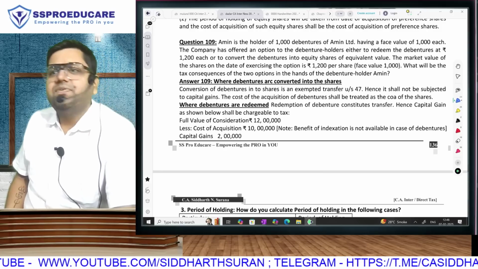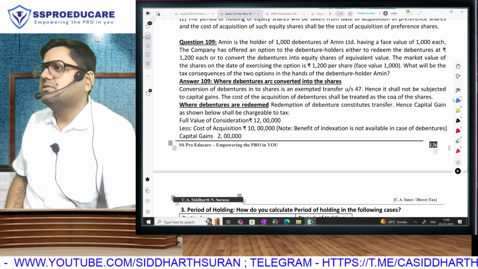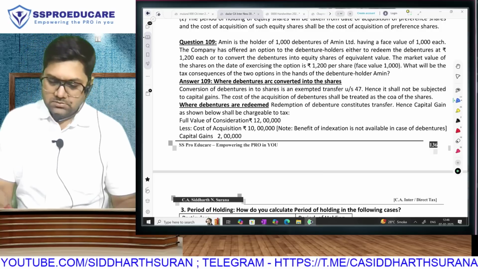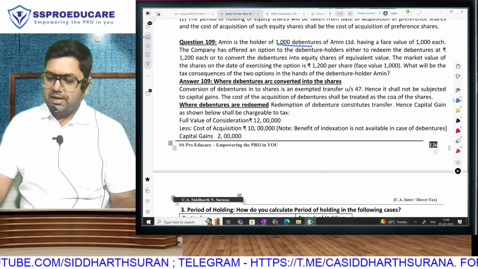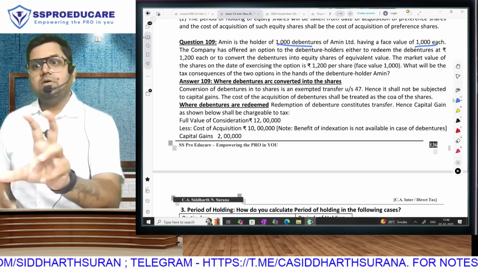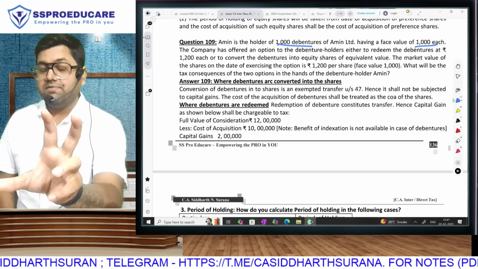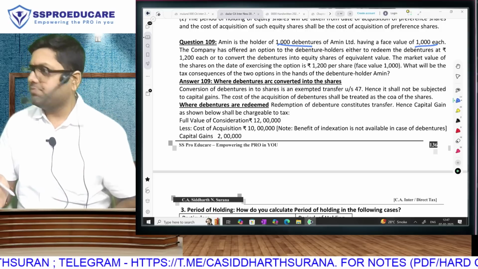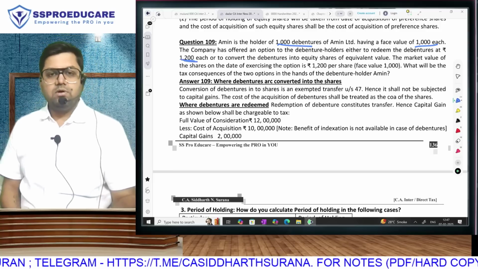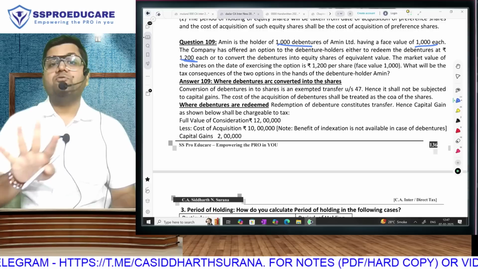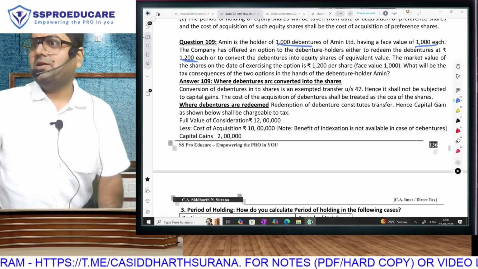देखो, we have discussed convertible debentures, conversion of debentures into equity shares. But first, what have you purchased? 1,000 debentures, at a purchase price of 1,000 rupees. When the time for conversion came, you are given an option by the company. Option 1, you take redemption, matlab take your money. And how much will the company give you? 1,200. If you accept the redemption offer, it is capital gain at that time.